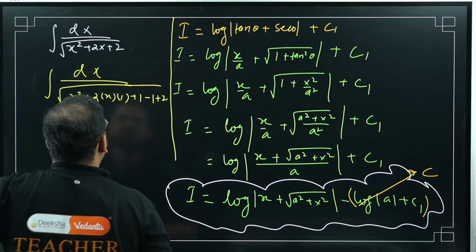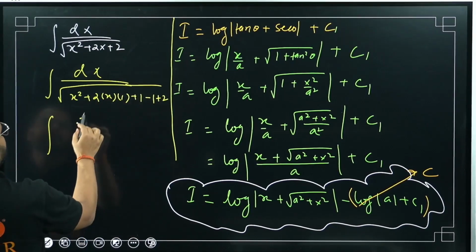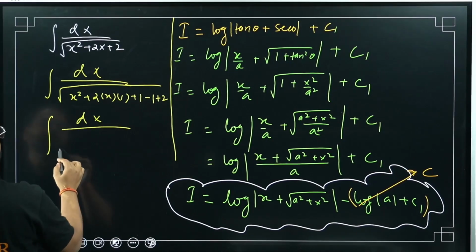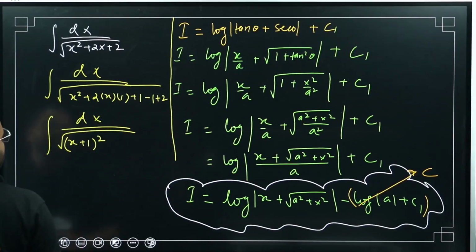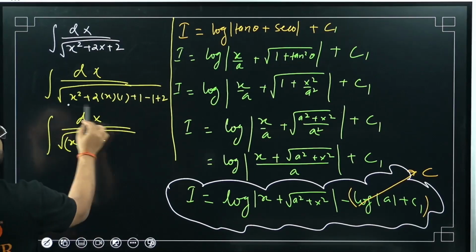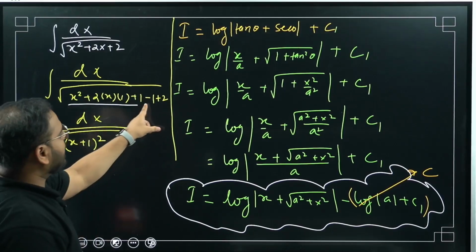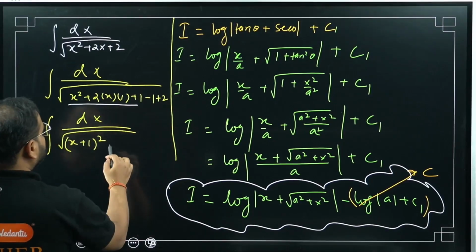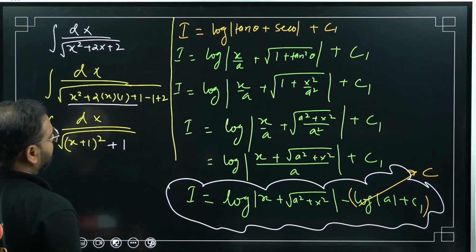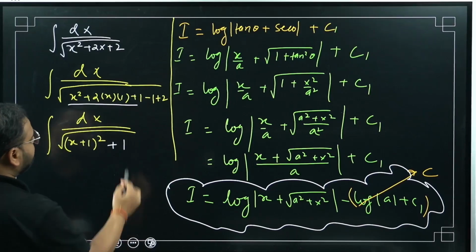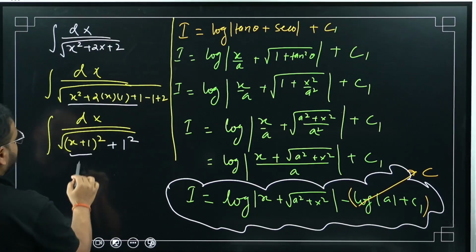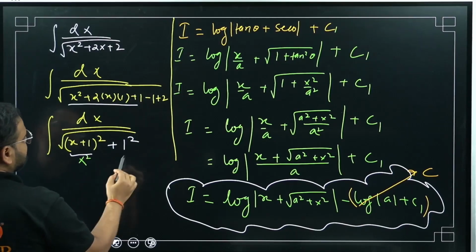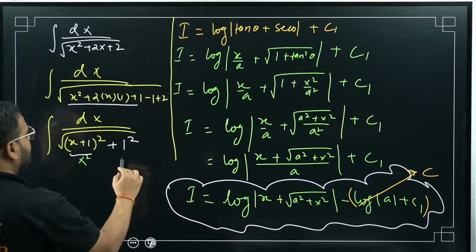So if I simplify this, what I'm getting is dx over root of x plus 1 the whole square for this much part. What I have left now is minus 1 plus 1. How much is that? Simply plus 1, right? So please compare. This whole thing is basically capital X square, and this is 1 square. This is a square.